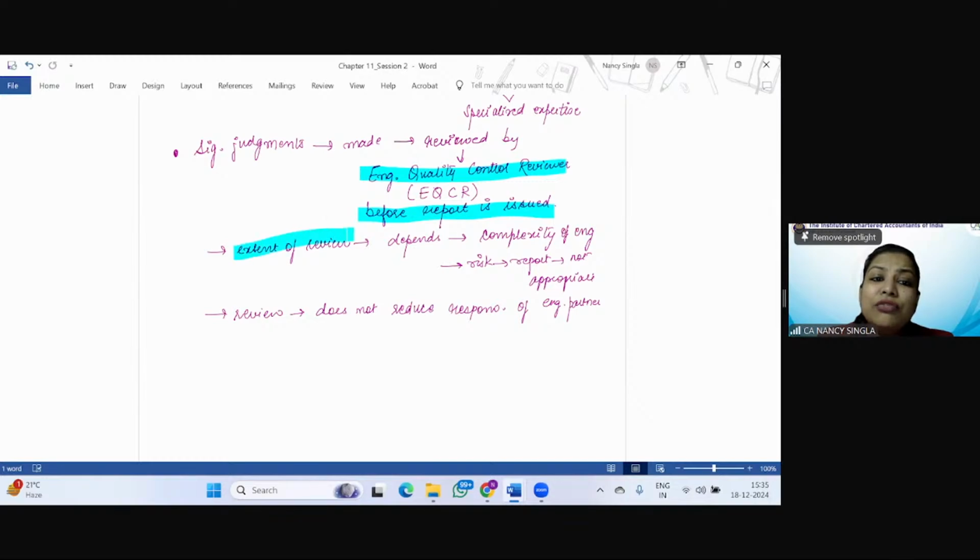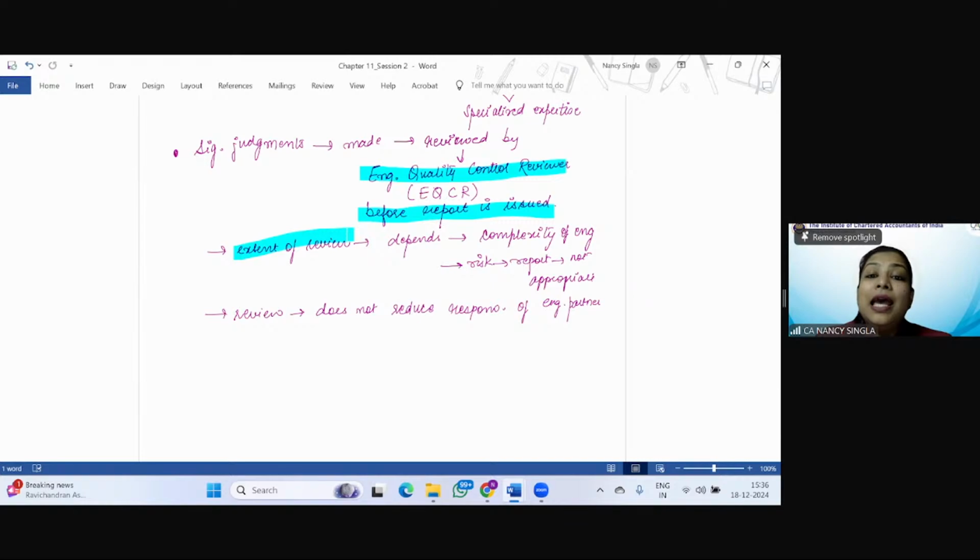And the extent of review will depend upon the complexity of the engagement and the risk that the report may be inappropriate. So the extent of review is going to depend upon these two factors.